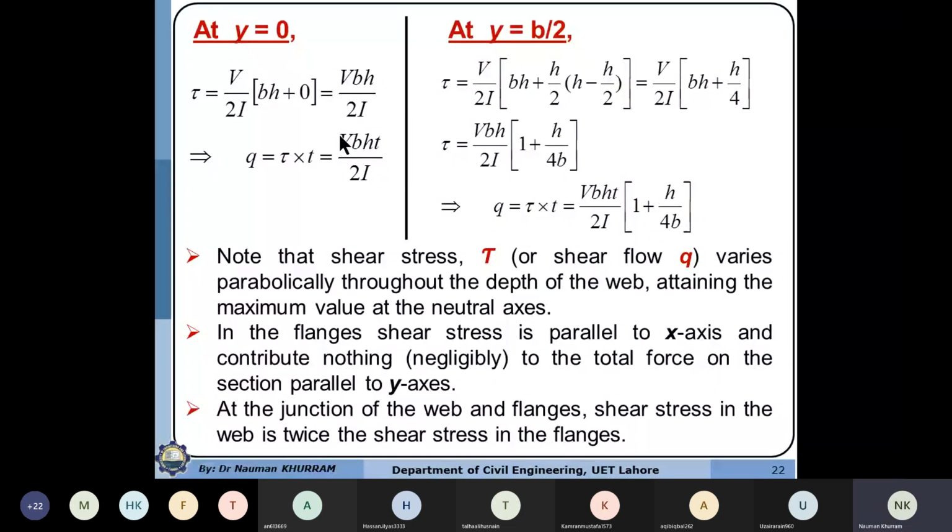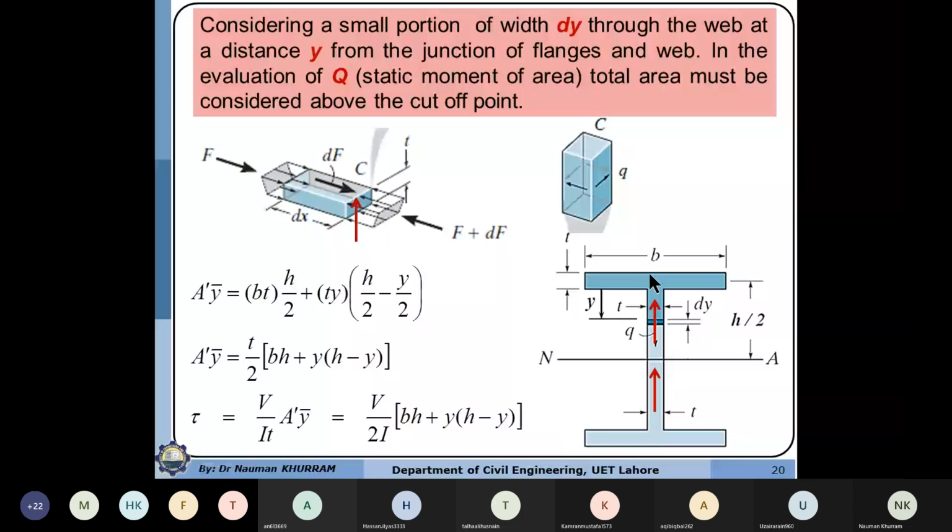So if we cut this section here at this point, and also cut the flange, we will have resisting shear forces or stresses in the flange and also resisting shear stresses in the web. The total resisting shear force acting in the flanges must be equal to the total shear force or shear flow produced in the web at the junction.